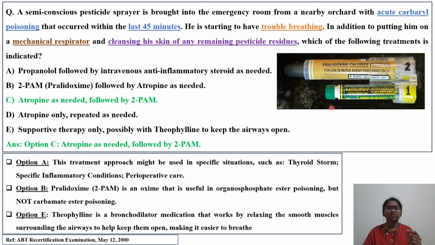As you can see in this figure, this is an atropine auto-injector. That's why the number given is 1. 1 should be followed by 2. The second one is pralidoxime.